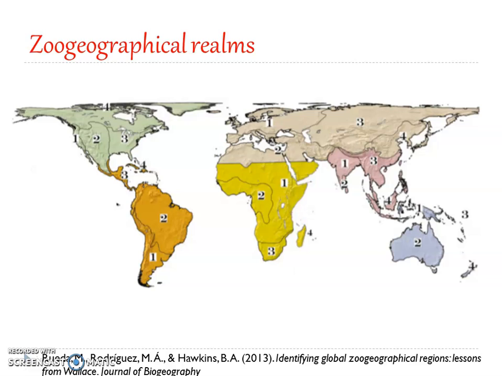It was done by Alfred Russel Wallace in his work Geographical Distribution of Animals, based upon the physical features, and obviously the physical features of the place, the geographical characteristic features of these places, will influence the distribution of animal species. So here you can see each of these zoogeographical realms was further divided into 4 subregions each. Okay, we will be learning the names, and we will also be learning what kind of animals were found in each of the zoogeographical realms later.